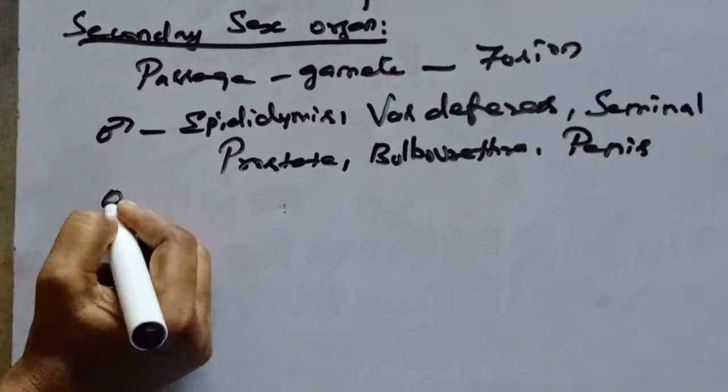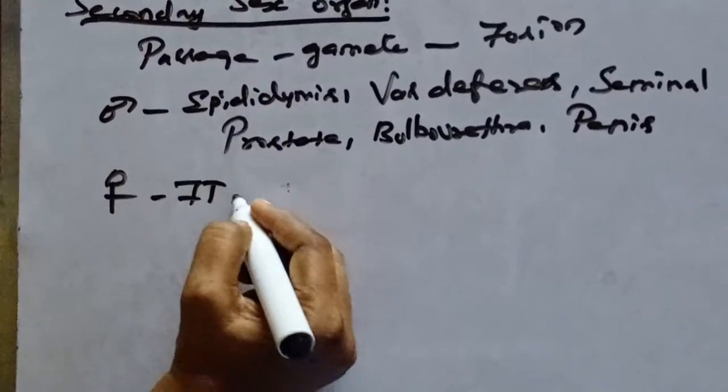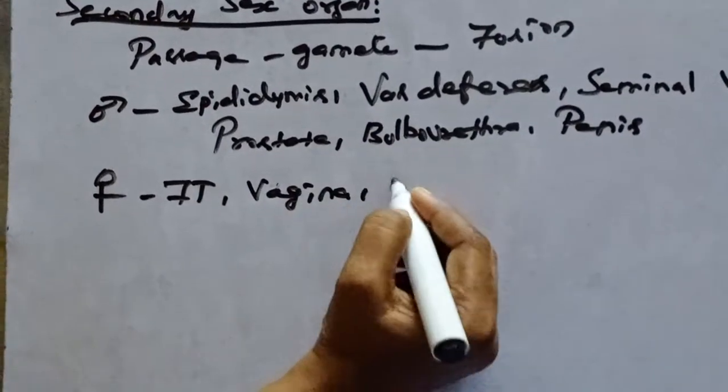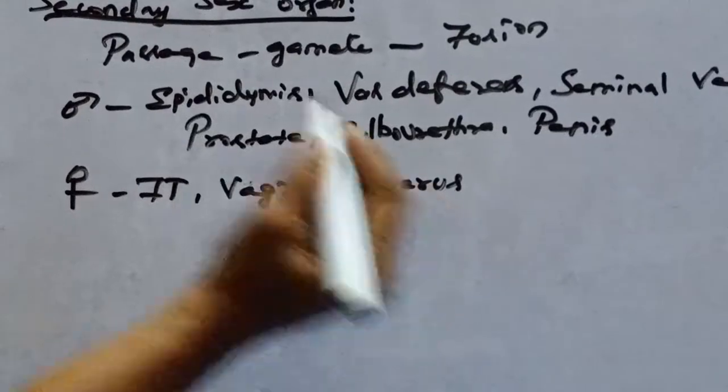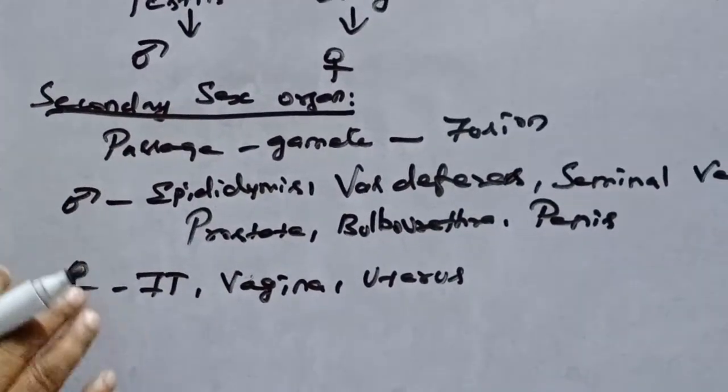Then in female, that is fallopian tube, then vagina, uterus. These are the secondary sex organs in male as well as in female.